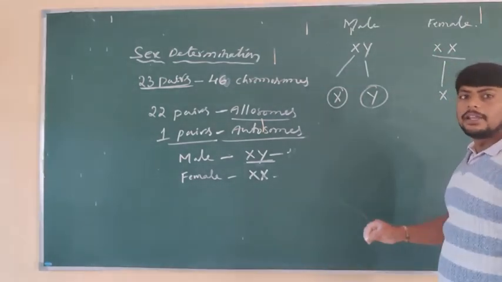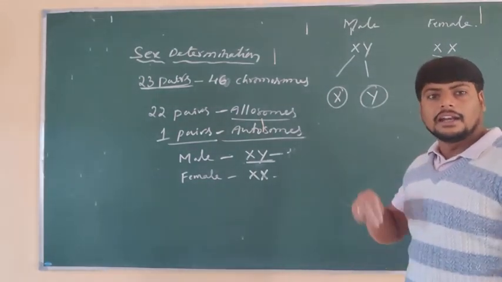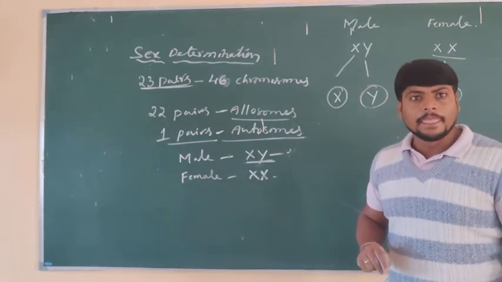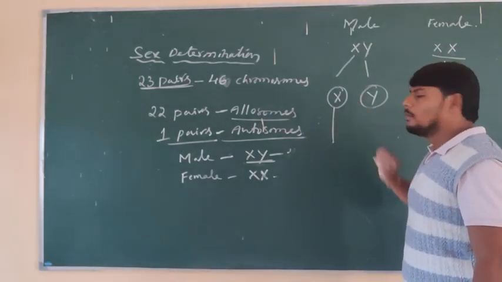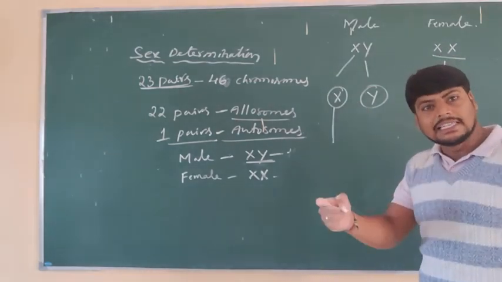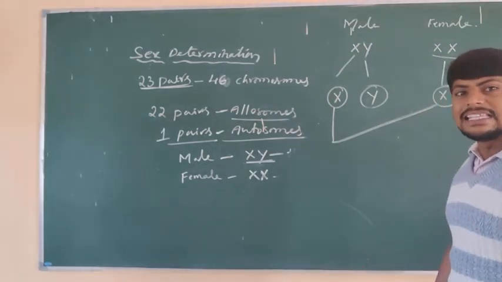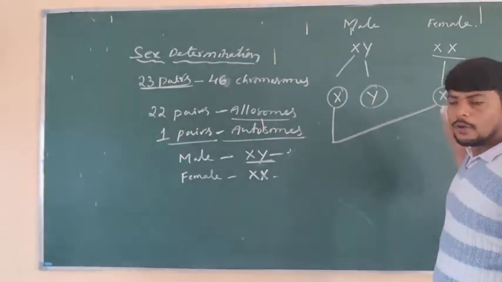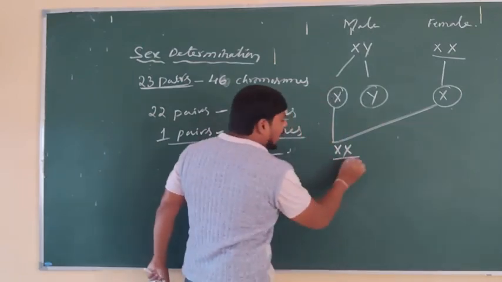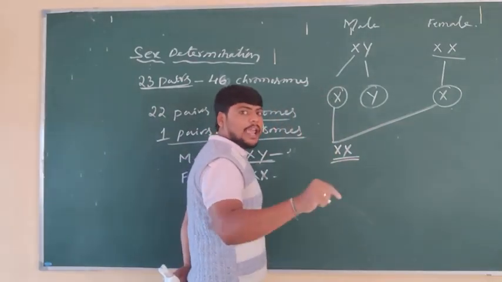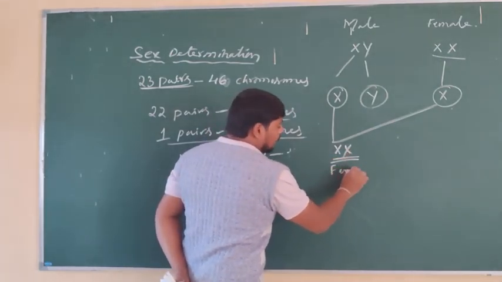During sexual intercourse, sperm cells are released into the female body. If the sperm cell carries an X chromosome, it fuses with the egg cell, which carries an X chromosome, and the combination is XX. If it is XX, is it male or female? XX is female.